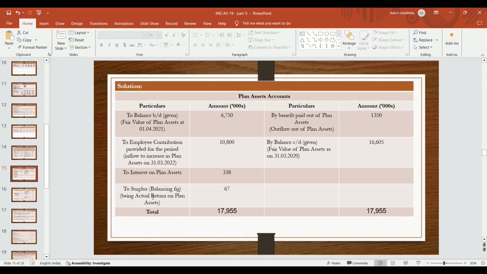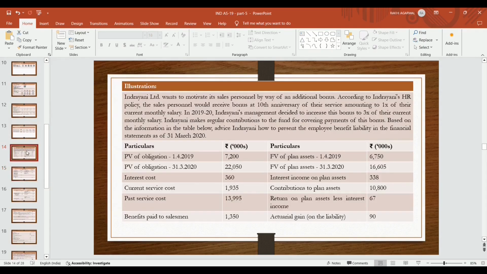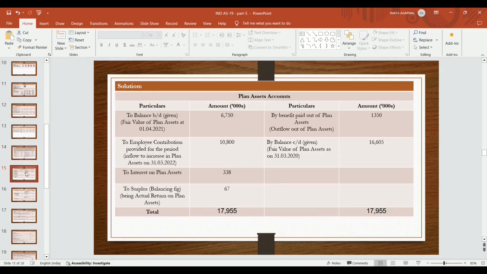Differential becomes the surplus gain. In this case there is a gain, being actual return on plan asset, by 67. It is also given in the question that return on plan asset less interest income becomes 67. So it is tallied. All the information is given in the question. We have to just present financials. So by preparing a ledger we have made a presentation.